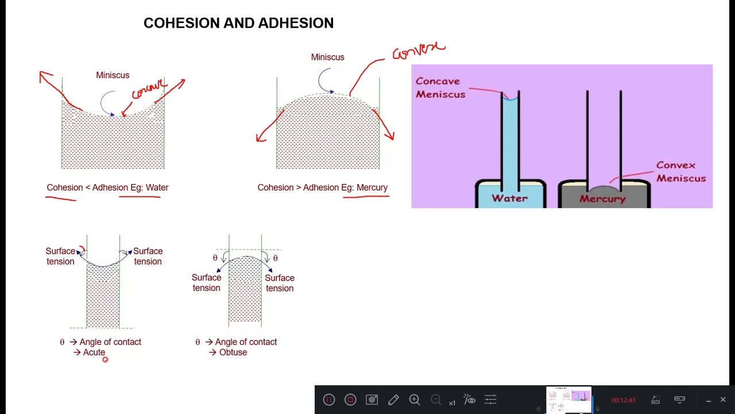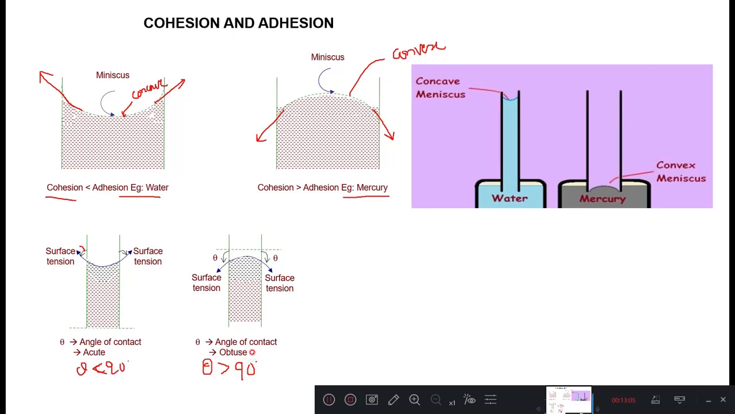If adhesion is more than the cohesion, then the angle of contact is an acute angle, means this theta will be acute, less than 90 degrees, when adhesion is more than cohesion. If adhesion is less than cohesion, then the angle of contact will be more than 90 degrees.